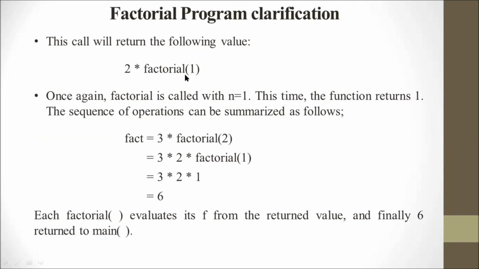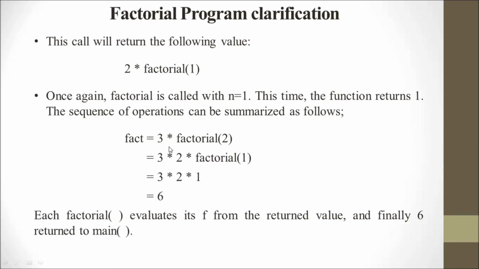And the next time the n value becomes 1. Once again factorial is called with n equal to 1, so this time the function returns 1. So the sequence of operations can be summarized as follows. The fact equal to 3 into factorial 2.